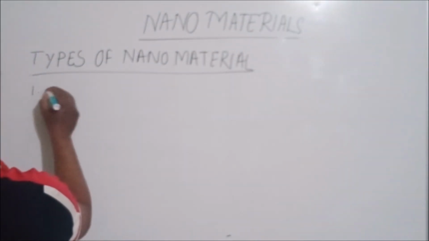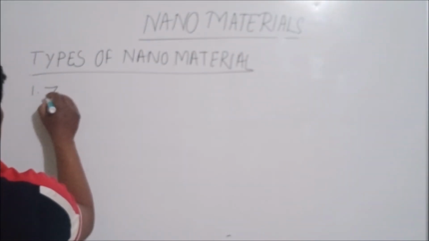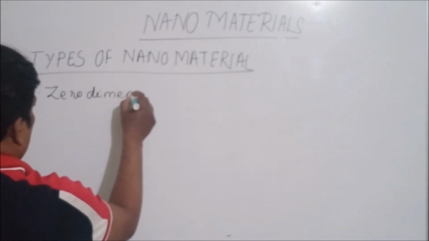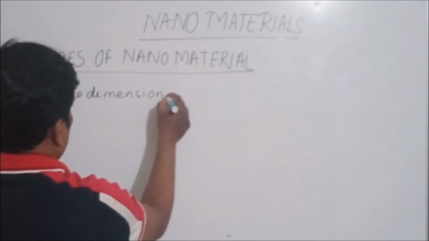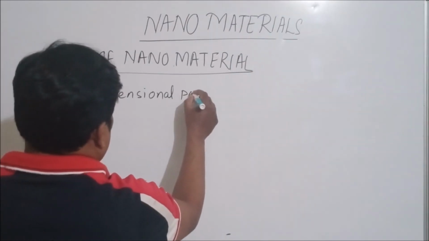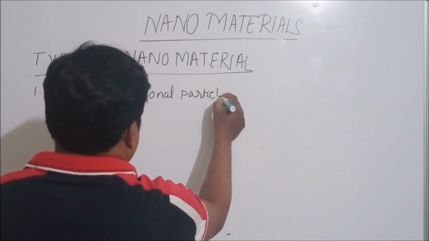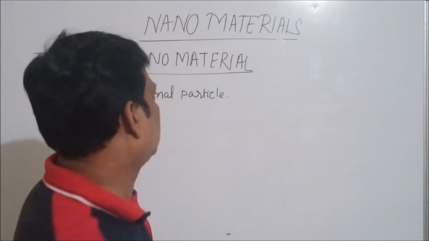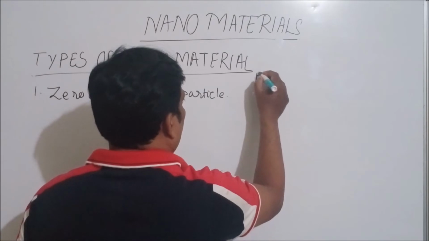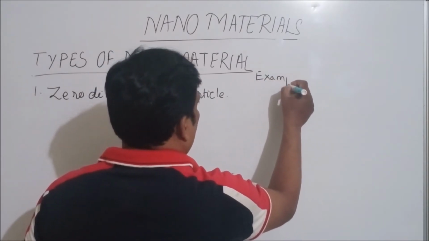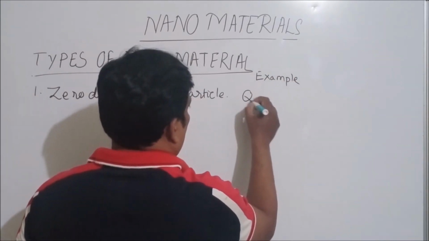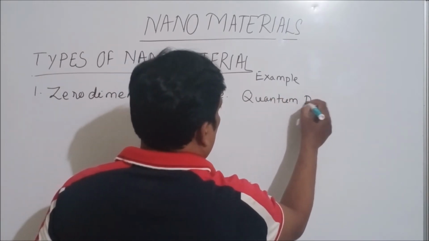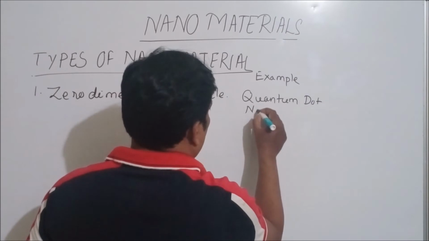So zero dimensional particle. What is its example? Example is quantum dot, or nano dots.